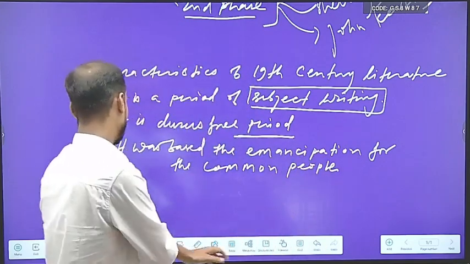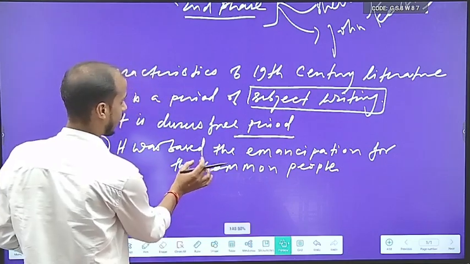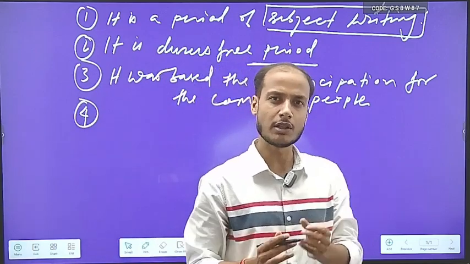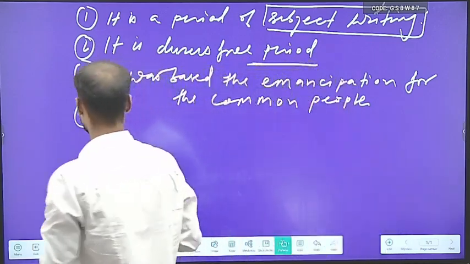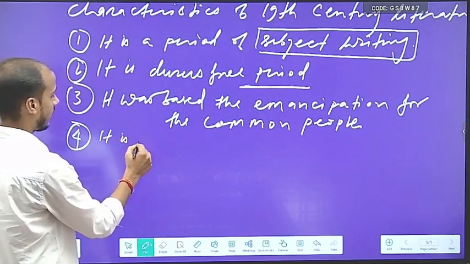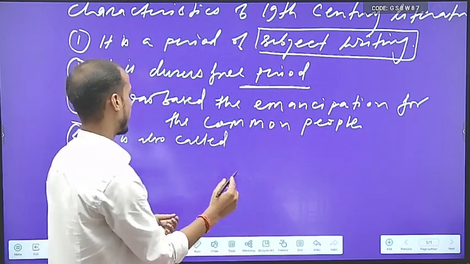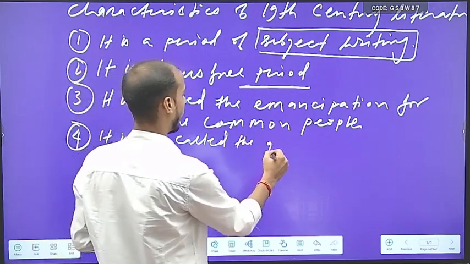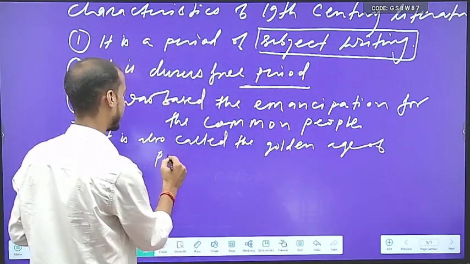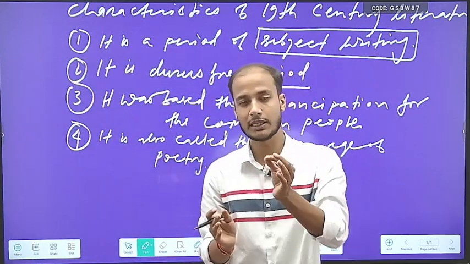Right? The other characteristic that you should always remember about 19th century literature is, this period is also called the golden age of poetry, right? Poetry. So basically 19th century became famous only because of poetry.